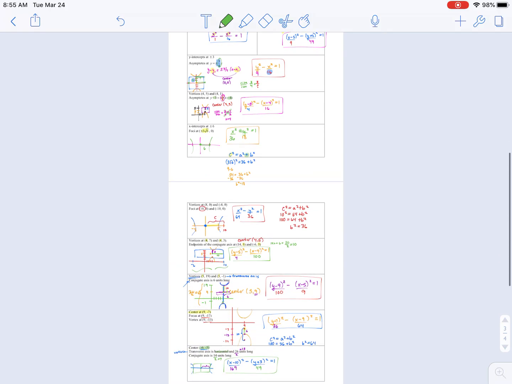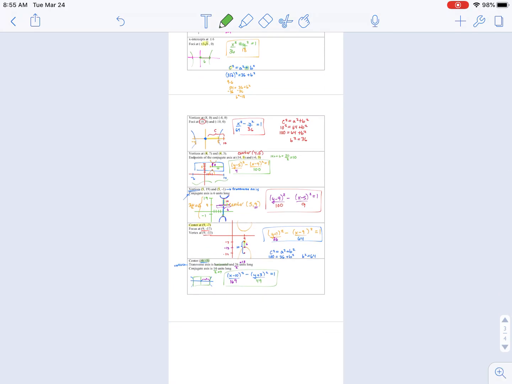Great job today, and now you know how to graph both ellipses and hyperbolas. We have one more lesson of this unit left, and that's just naming the conic.